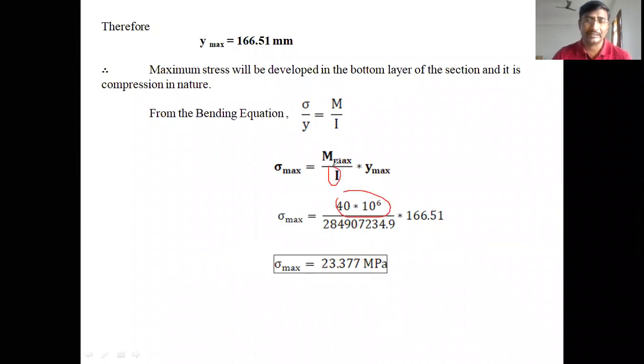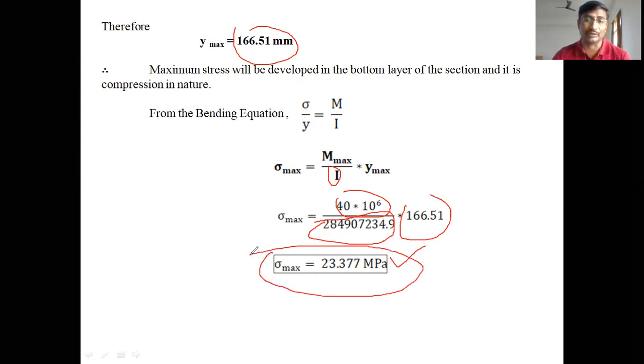And the I value is the whole section moment of inertia, already calculated by summing up all three areas: 284907234.9 mm to the power of 4. And y maximum value is 166.51 mm. Upon substitution of all the parameters into the bending equation, we get the maximum bending stress developed at the bottom layer. The value is 23.377 newtons per mm square, or megapascals. This is the maximum bending stress, which is compression in nature at the bottom layer.